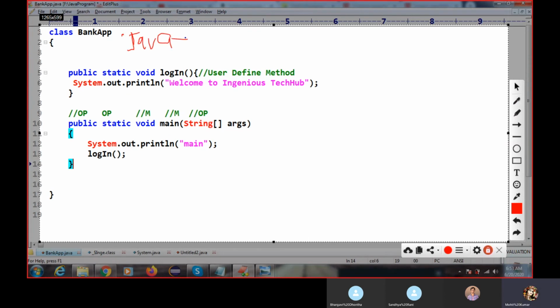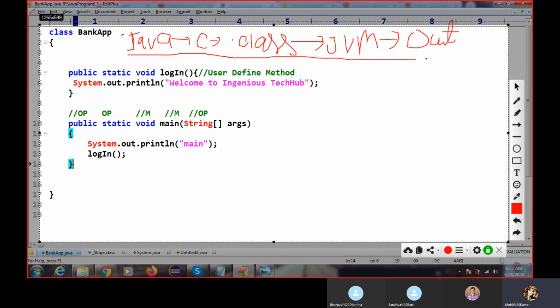And then what happened? I compile this code. Then what will happen here? A .class file will be generated. Okay, now I am going to execute this code. Then what happened? It interacts with the JVM. Then the JVM calls this main method, the code is executed, and our output appears on the console. This is your output. So this is what we have done today: how we can execute Java code.